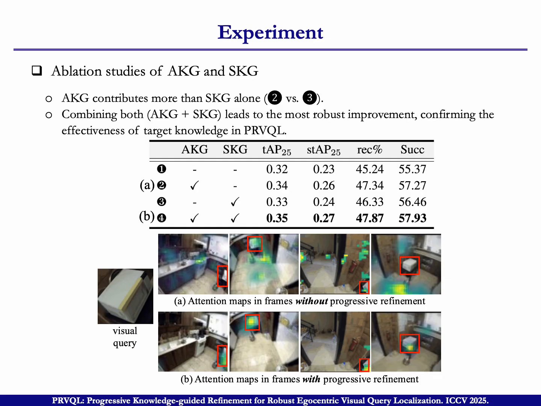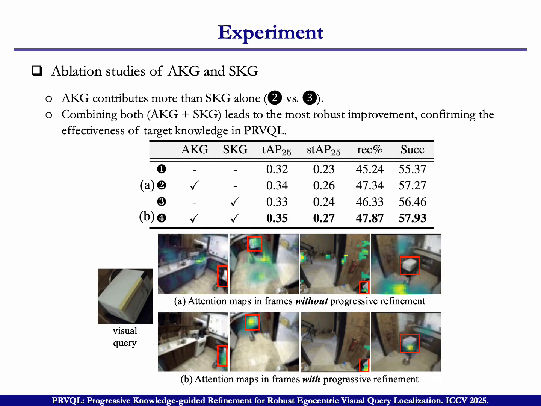This is a visualization, the visual query, and when we use the refinement, we can see this is without refinement. Without refinement, the red bounding box is the ground truth, and this is the attention map. It's difficult to locate the target.